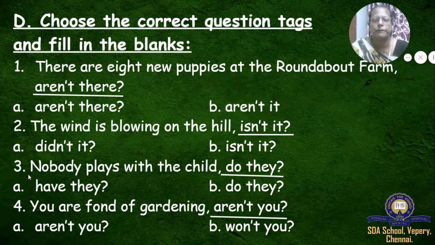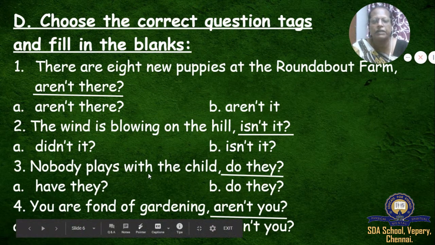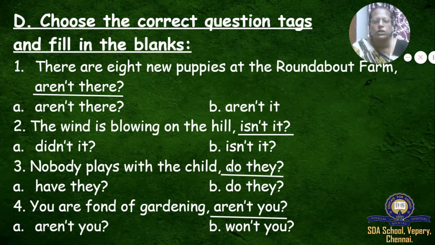The third one. Nobody plays with the child. So what will come, 'have they' or 'do they'? 'Have they' will not come. What will come? Do they? Nobody plays with the child, do they? Question mark. What will come? Question mark.